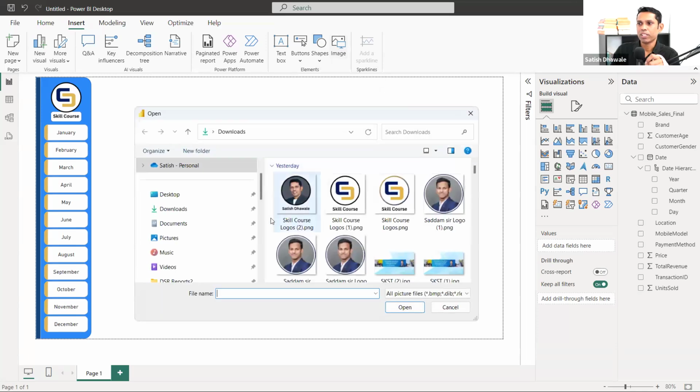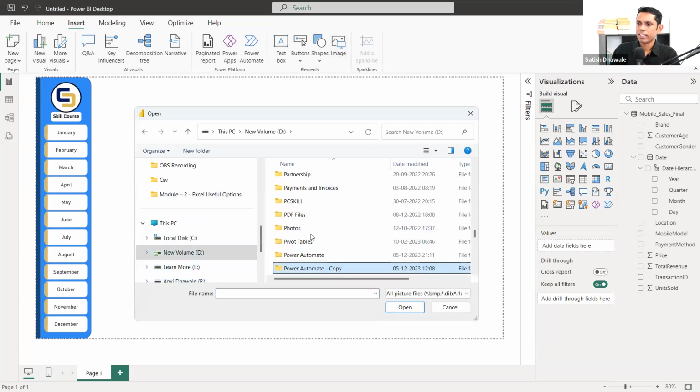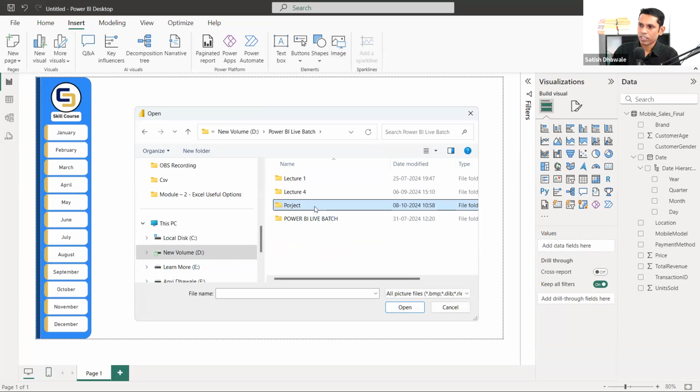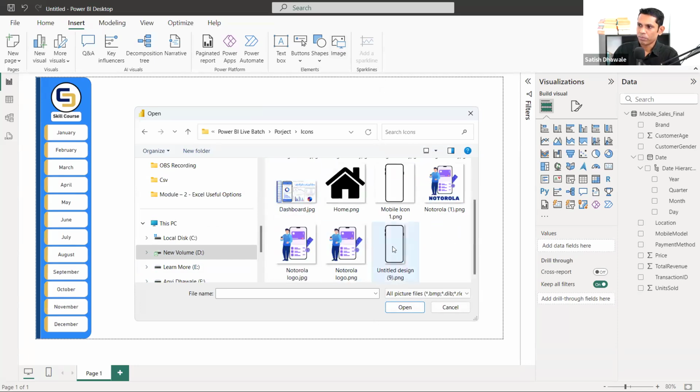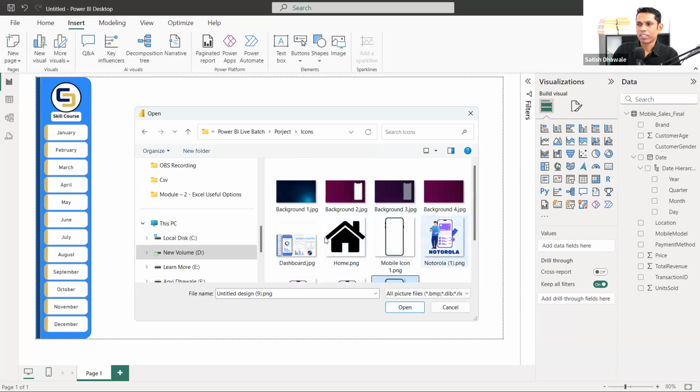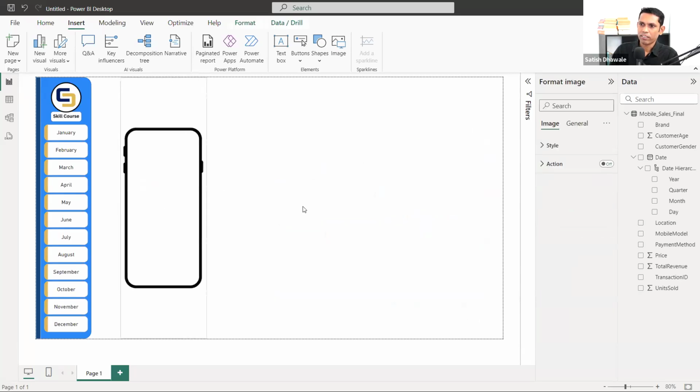Now let's add another image which is available in our project folder. Let me go back to the project folder. Yeah, here it is, inside our live batch project. I've provided you these icons, and there are so many icons. So for now I'm selecting this one icon. Okay. So you can add these icons. I have tried with different icons, and finally I decided to go with this. There are so many icons that I have added, but here is the icon that I chose.